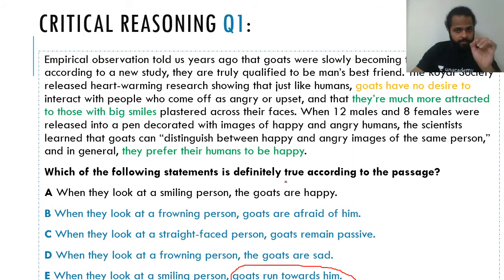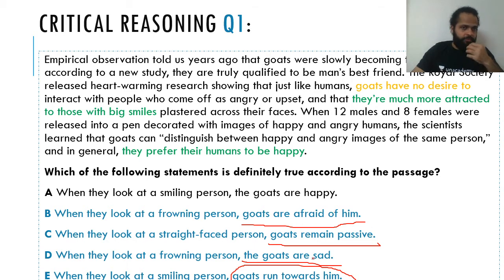Okay, so just pay attention here. We agree that nothing in the passage says that goats are afraid of a frowning person. Nothing says goats remain passive with a straight-faced person. There's nothing that says goats are sad, and nothing that says goats run towards him. This is definitely not there. In fact, the sad and the afraid part, if you take a certain leap of inference, you might be able to infer.